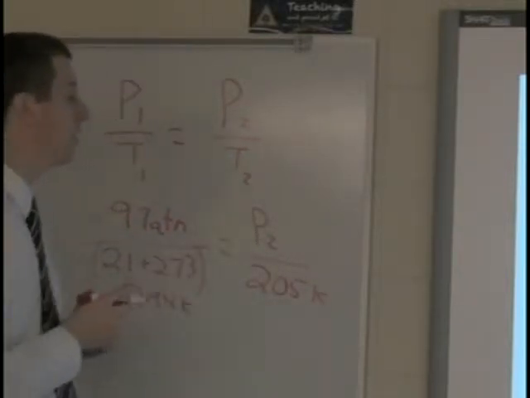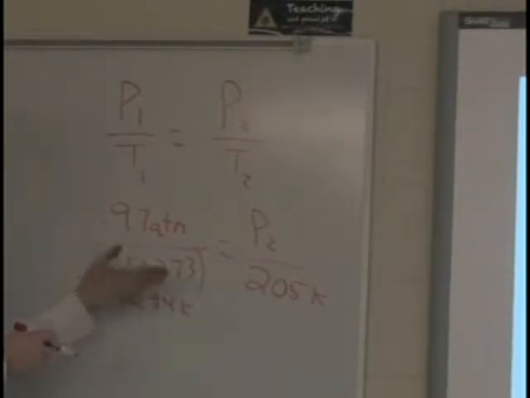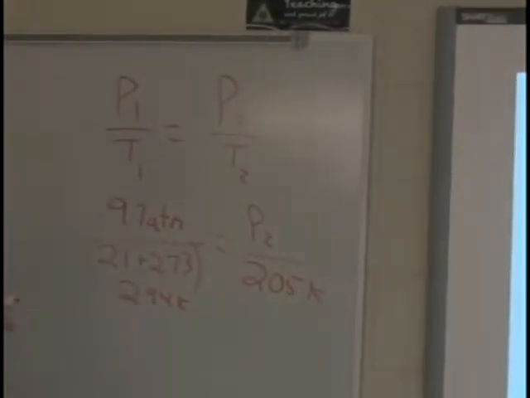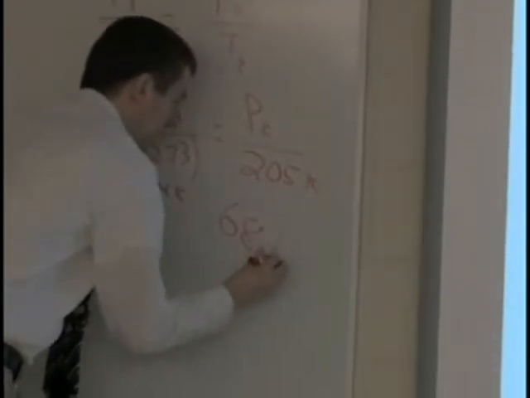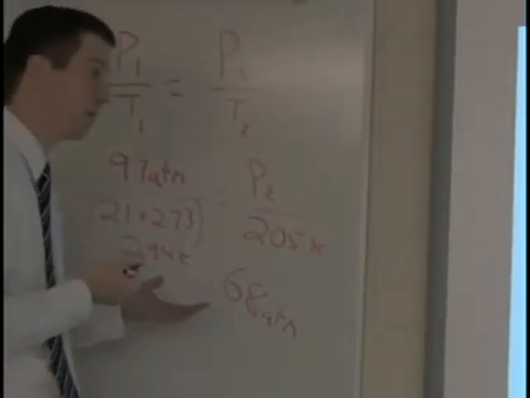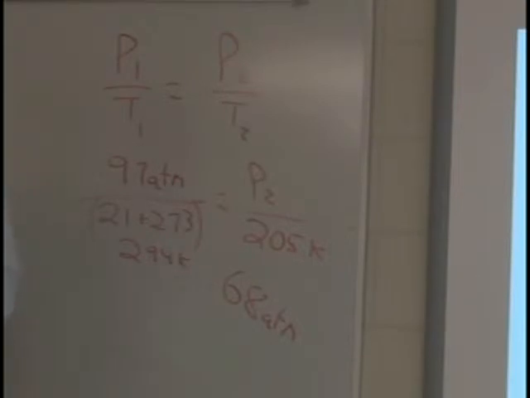If I solve for P2 now, I just have to multiply both sides by 205. 0.97 times 205 divided by 294 would get me an answer of 0.68 atmospheres. Which, once again, if the temperature decreased, which is what the problem says, it makes sense that the pressure would decrease as well because they're directly related.